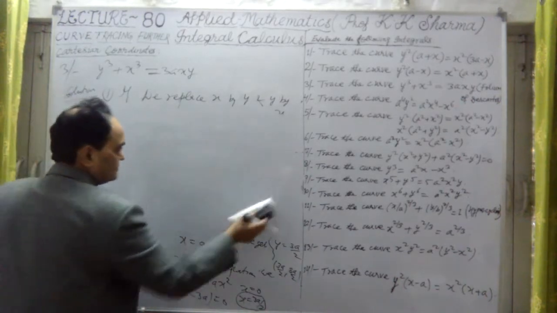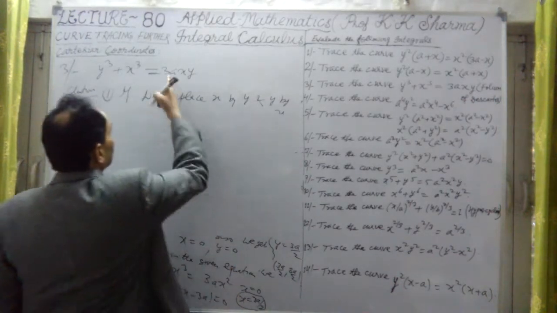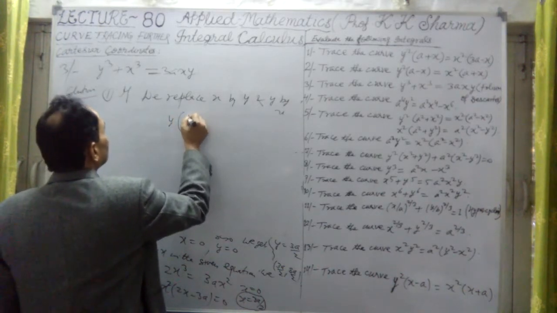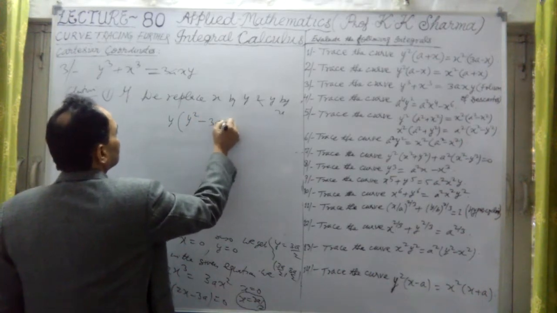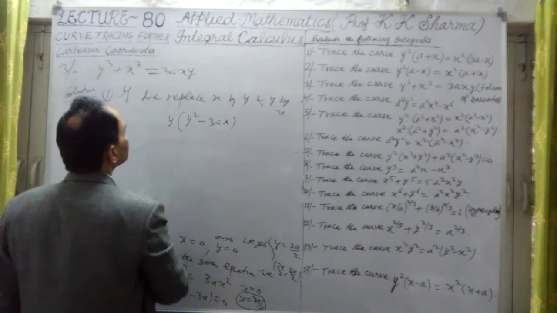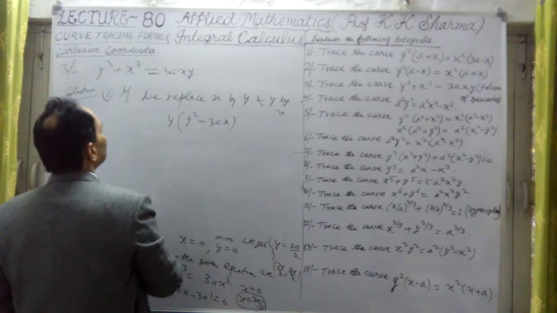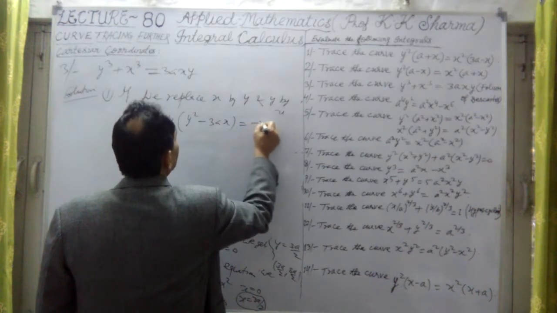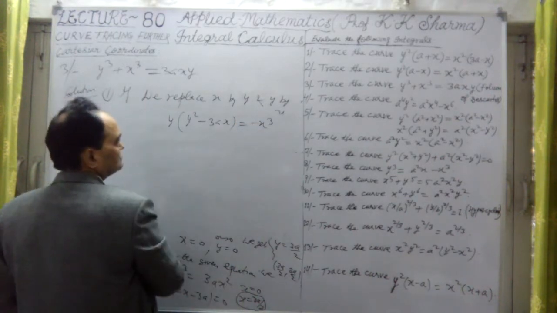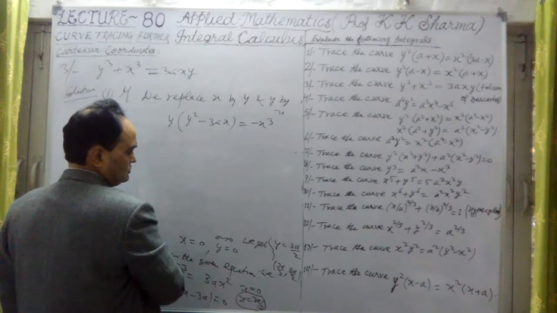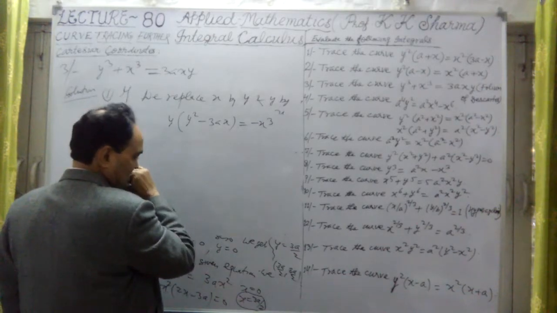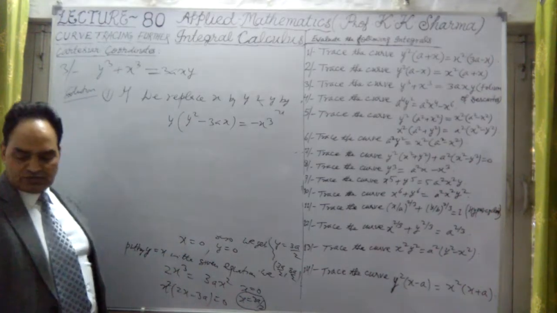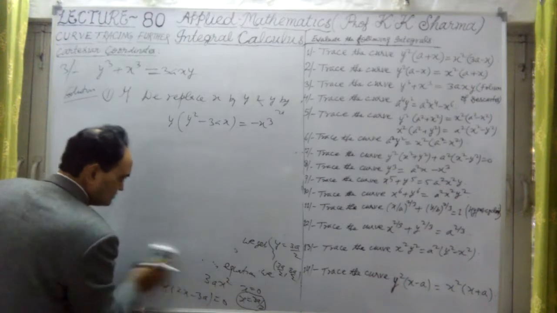We will have to trace the curve. Before that, let me find out the equation, solving the equation. If I take y common, y cube, y square minus 3ax equal to minus x cube. If I equate the coefficients, x equal to 0 and y equal to 0 were the only tangent lines.